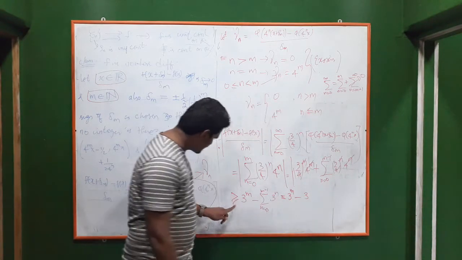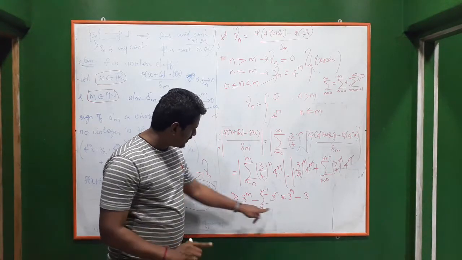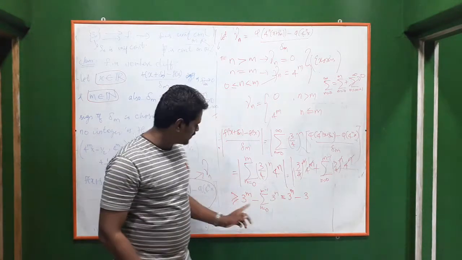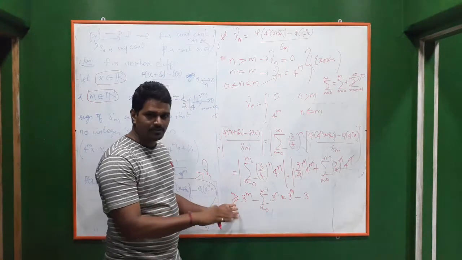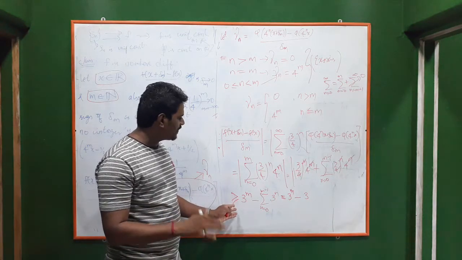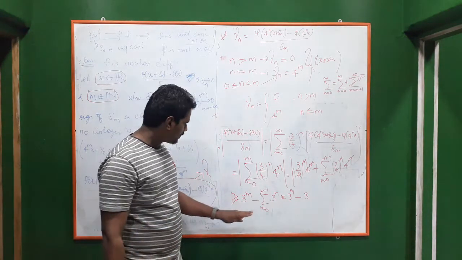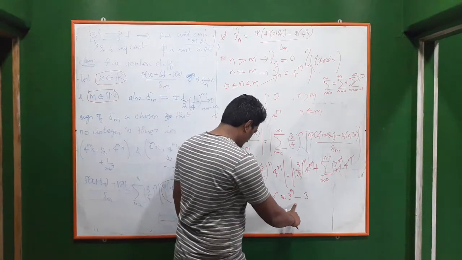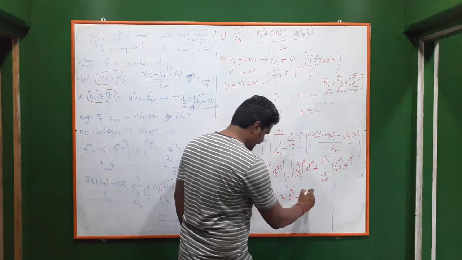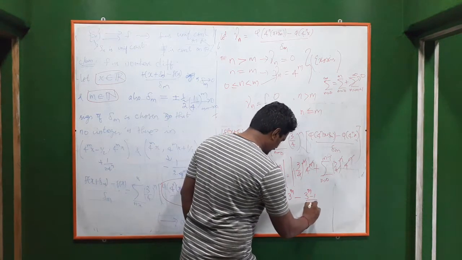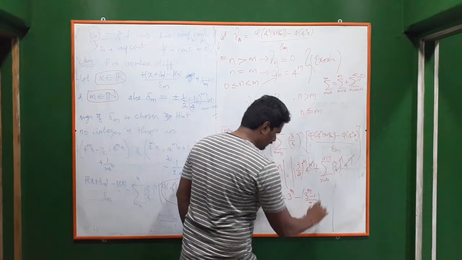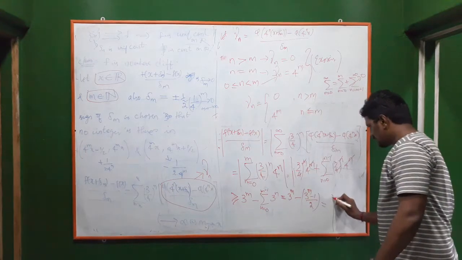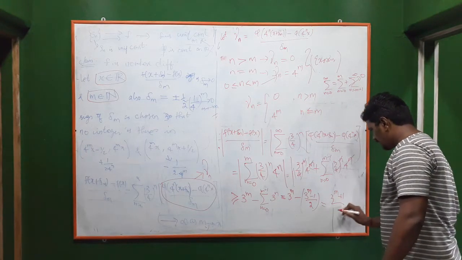Why are we taking greater than or equal to, minus? It is to get to infinity. If you take less than or equal to something, it may converge, which means it will be difficult to prove that it diverges. So we are taking greater than or equal to and doing this. So 3 power m is first, minus 3 power m minus 1 by 3 minus 1, that is 2. So this will be 3 power m plus 1 by 2.